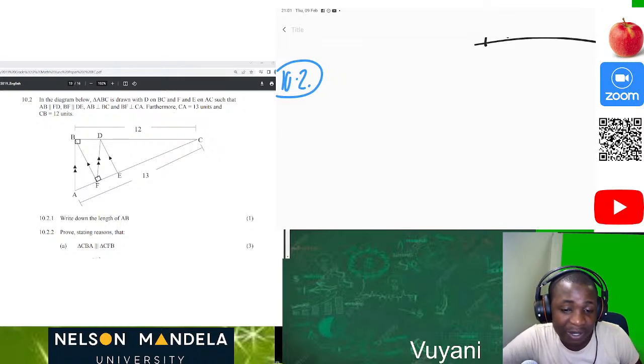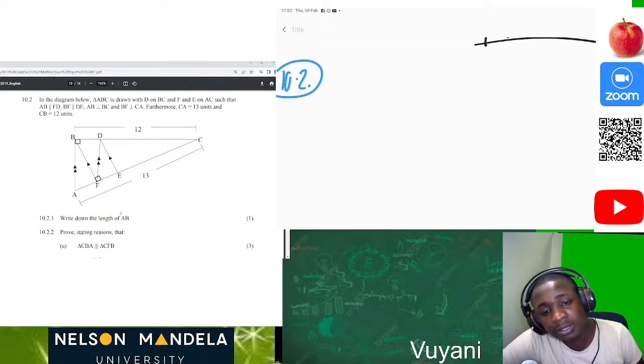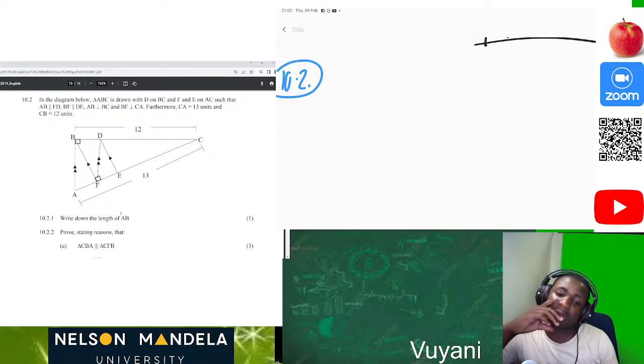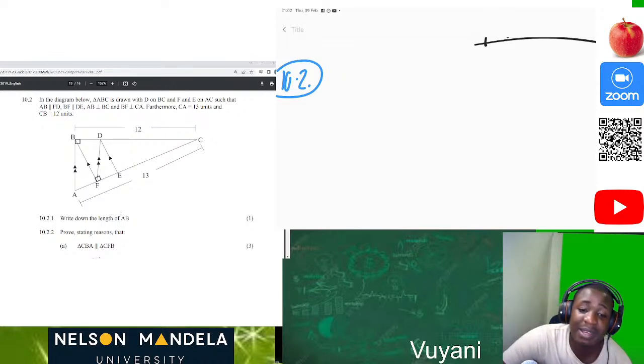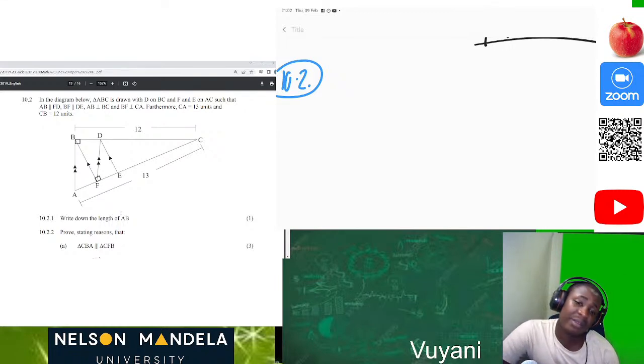That was for everyone to get something. So the line AB will be equal to what? Let's talk it out together, guys. Let's make it fashionable. Let's make it nice. What is the length of AB?